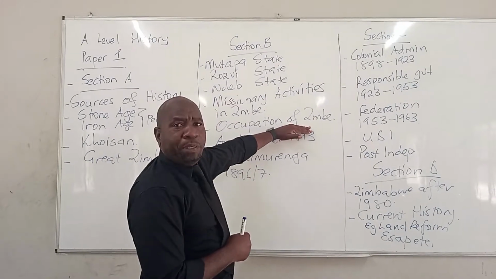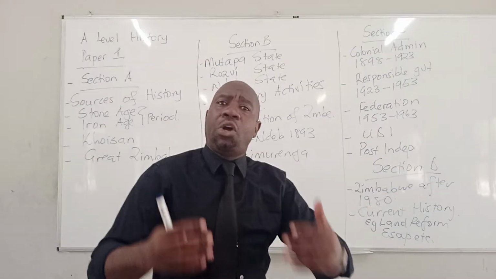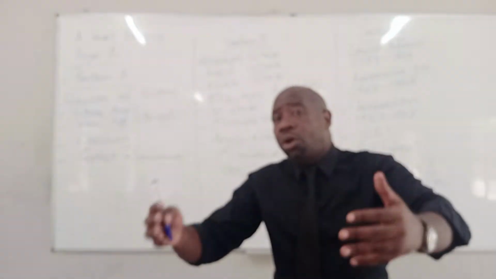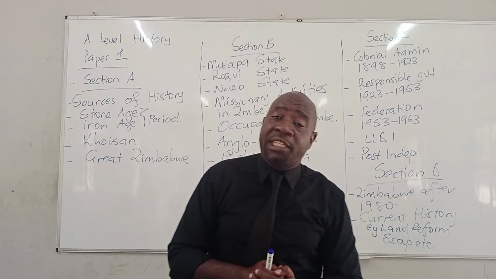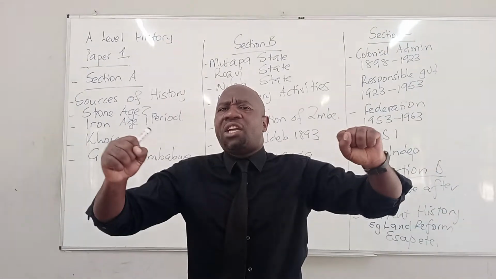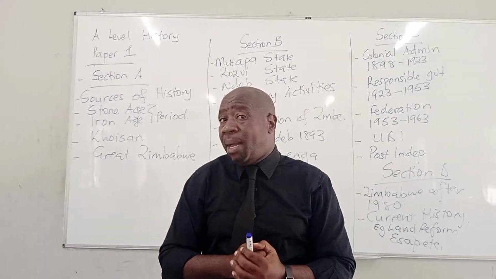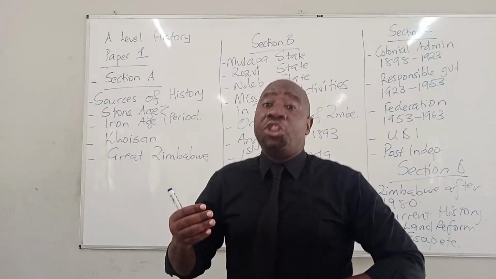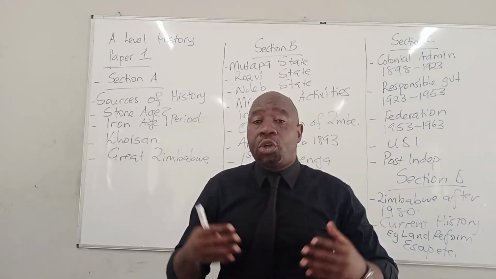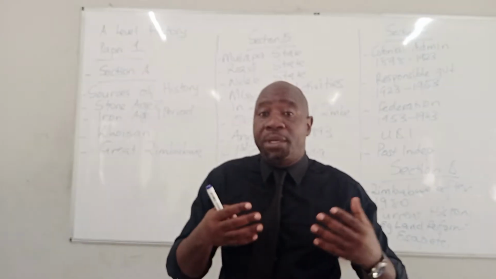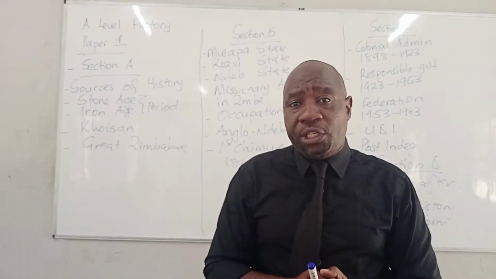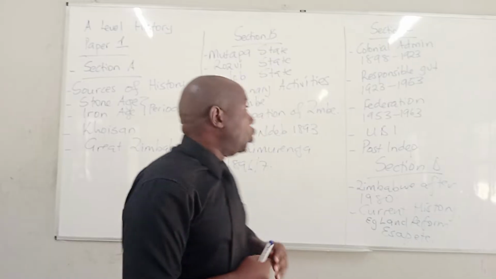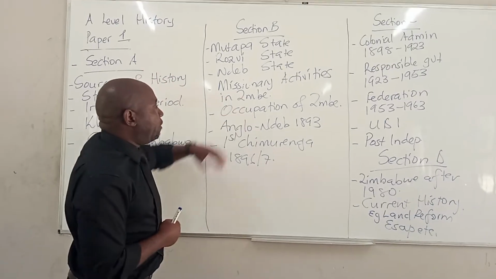Then you talk about the occupation of Zimbabwe. Cecil John Rhodes paved the way for the colonization of Zimbabwe, using his financial muscle to occupy Zimbabwe. You talk about the Grobler Treaty, the Moffat Treaty, the Rudd Concession. You also talk about the BSAC, their movement to Zimbabwe, and eventually the occupation of Zimbabwe. So you should know about the occupation of Zimbabwe.